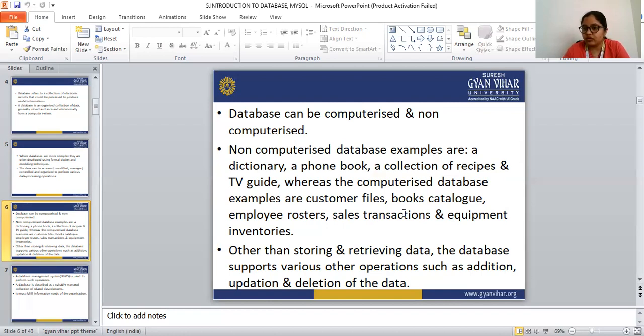In the computerized database we can add data, update information according to our knowledge, and delete the data as well.